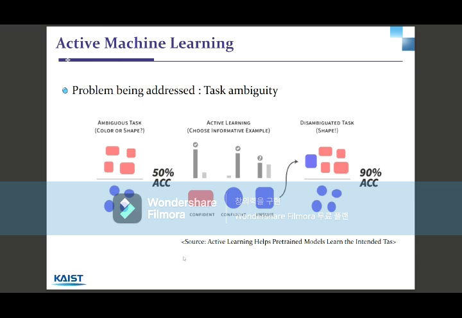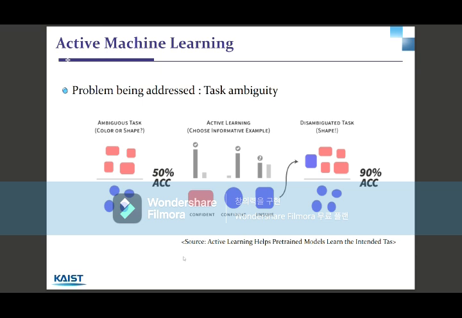The main problem that is being addressed in this article is about task ambiguity. The article provides that modern pre-trained models can be adapted to new tasks with little data, but the little amount of data can act as very critical weaknesses because the given data are often incomplete representatives of the desired behavior. This means that the given data may not be sufficient in specifying the user's intention, leaving an ambiguity in the task. For example, if we look at the figure, we give an ambiguous task of classification.